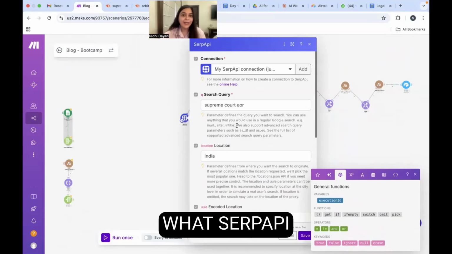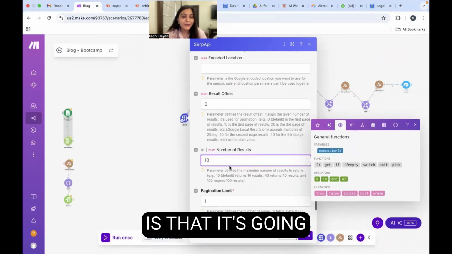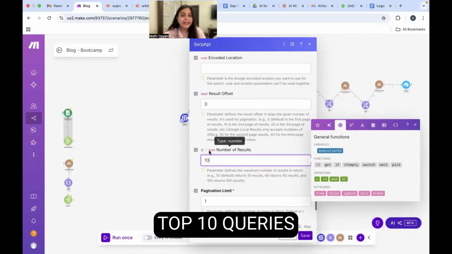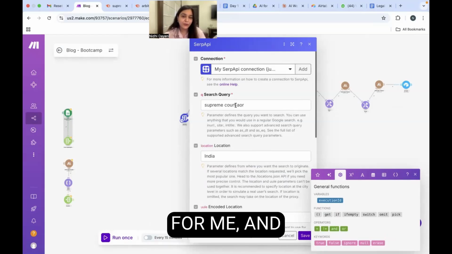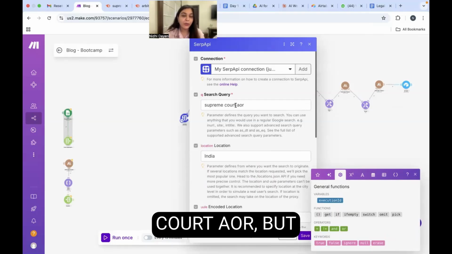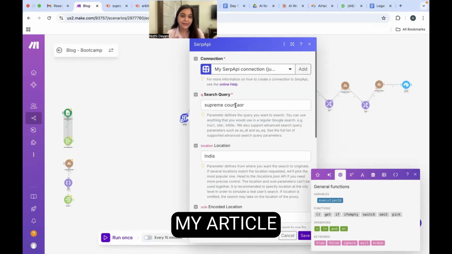What SERP API is going to do is that it's going to find out the top 10 queries in respect to this keyword for me. And this is the first thing that I want, that okay, I'm writing the word Supreme Court AOR, but what in Supreme Court AOR are people actually looking out for? So it's going to analyze the top 10 most searched queries so that I can structure my article around it.